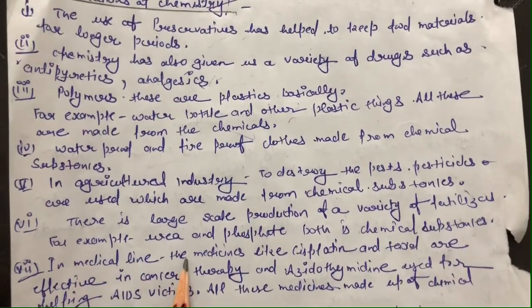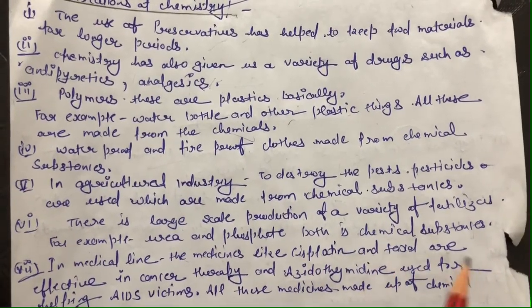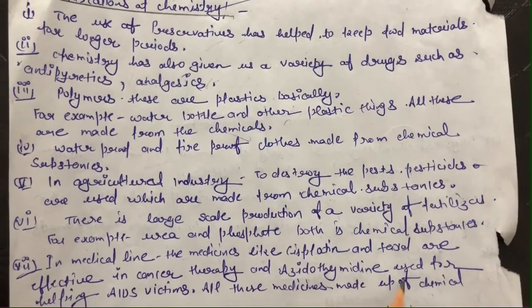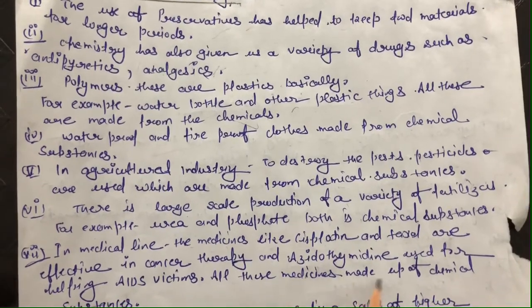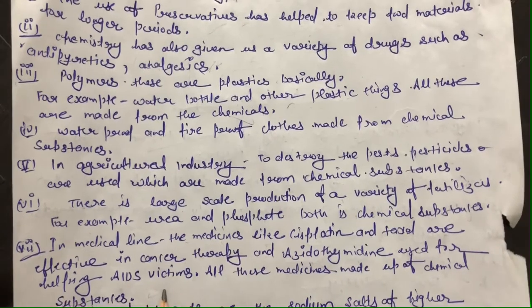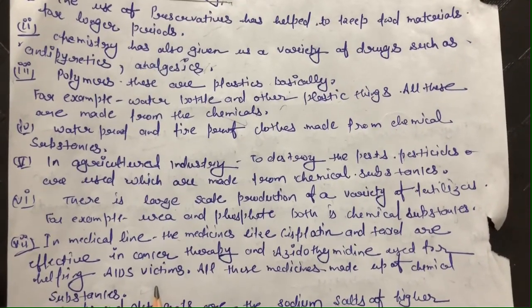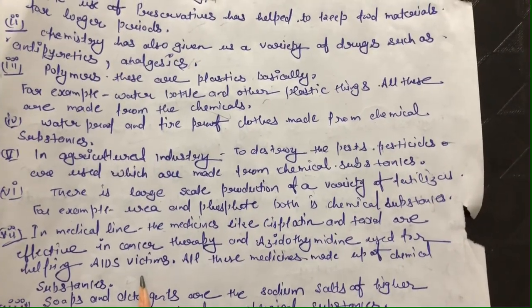In the medical line also, medicines like cisplatin and Taxol are effective in cancer therapy, and azithromycin is used for helping AIDS victims. All these medicines are made up of chemical substances, and these medicines have been isolated from plant and animal sources, or we can also synthesize them by synthetic methods.